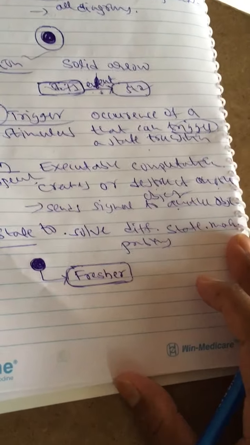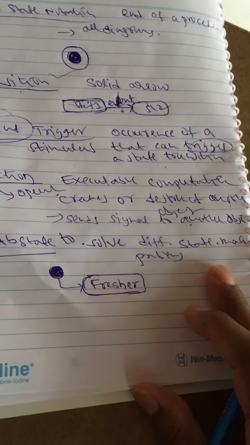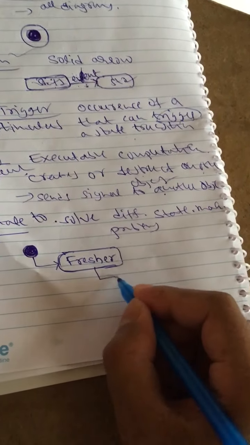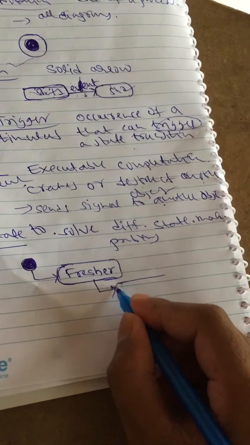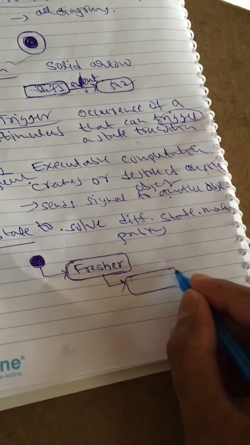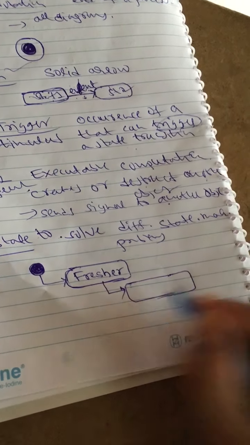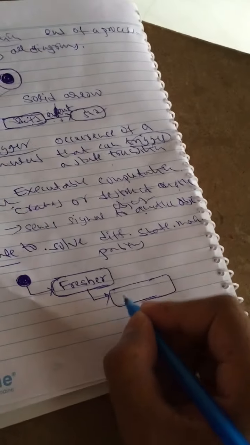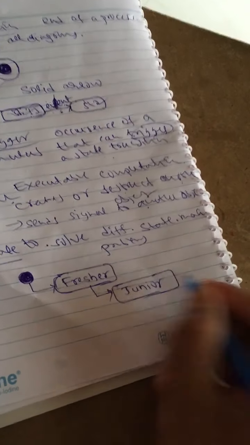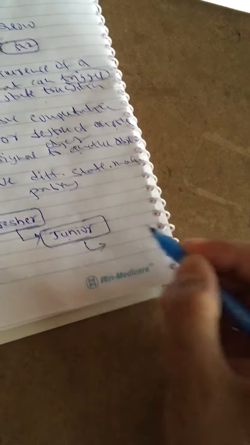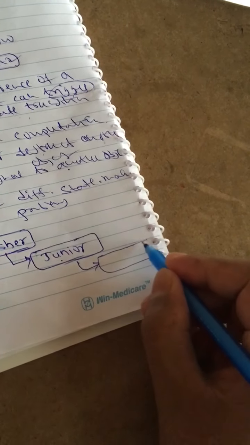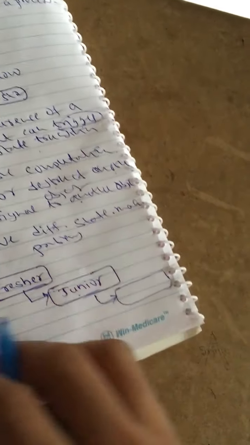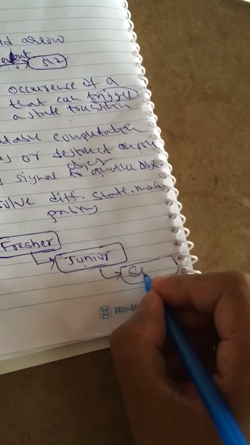Whenever you join a college, you are a fresher at that time. After spending some time in college, you become another character. So you are a junior, and this is another state. After junior you will become senior. After fresher you will become junior, after junior you will become senior.